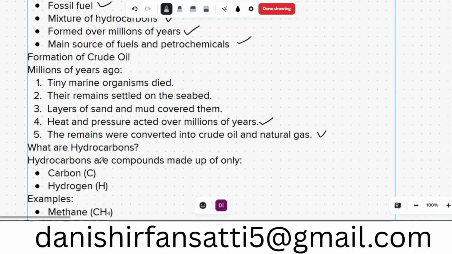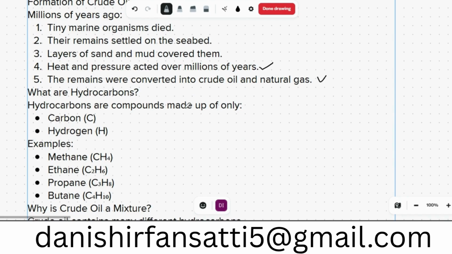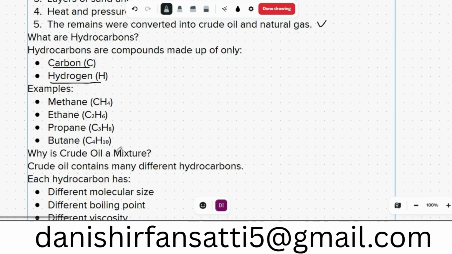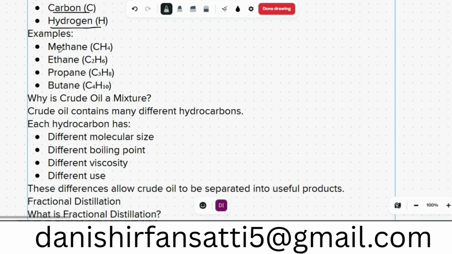What is a hydrocarbon? Hydrocarbons are compounds made up of carbon and hydrogen. Just remember that, as we will talk about it when we do organic chemistry. So first is methane, CH4, a gas we use as LNG. Then ethene, propene, and butane have different numbers of carbon atoms. For example, methane has one, ethene has two, propene has three, whereas butane has four.